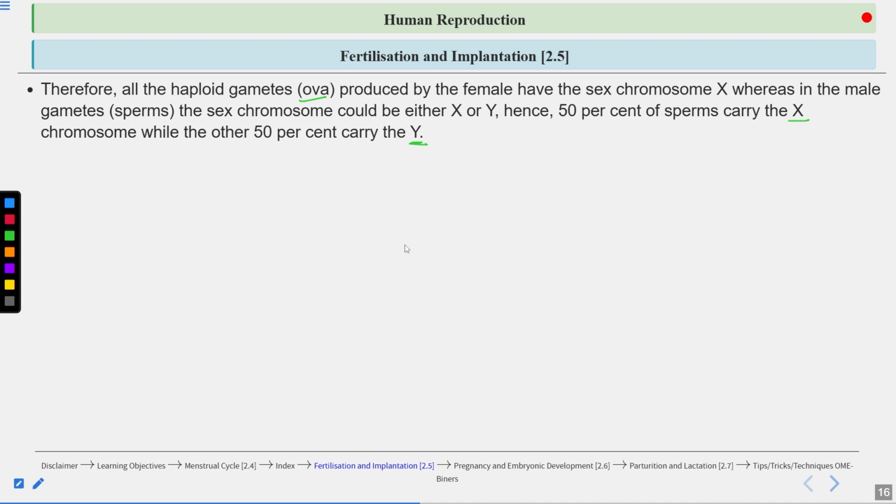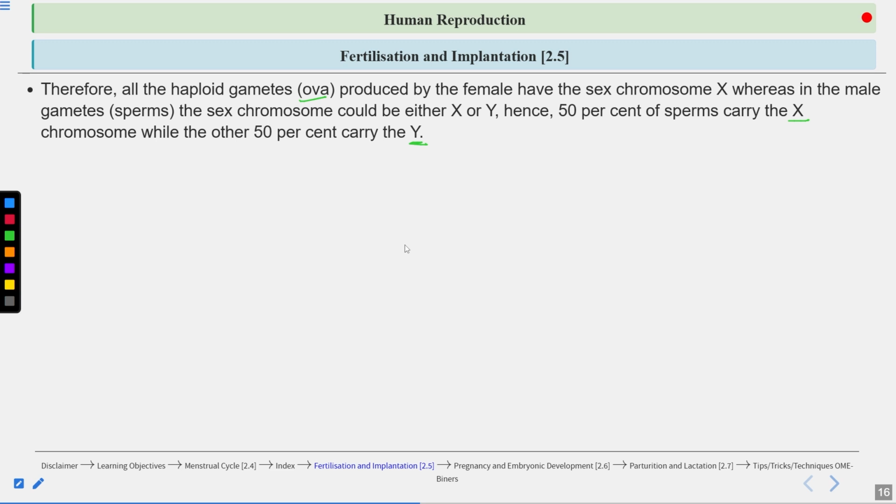Okay, clear? These sperms are present in the semen, and semen consists of fructose and calcium. This fructose provides nourishment to the sperm.